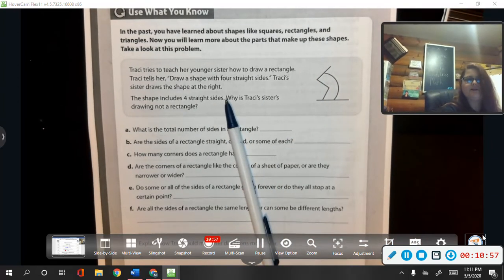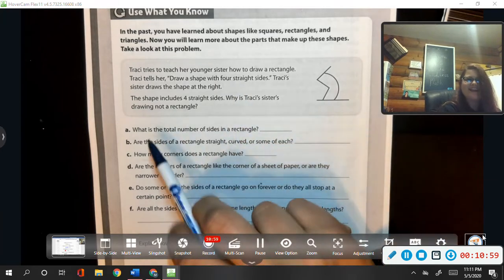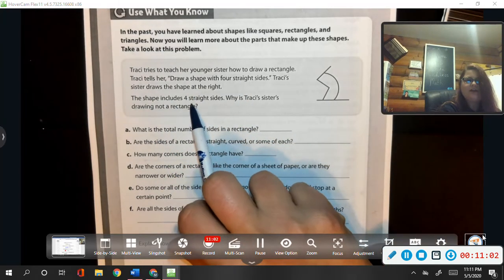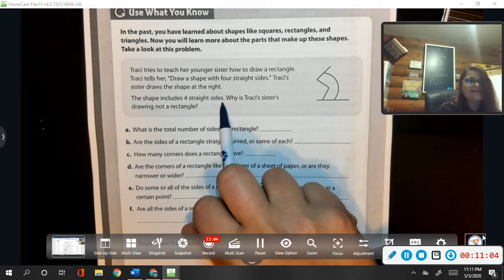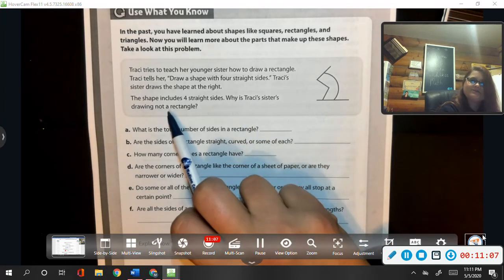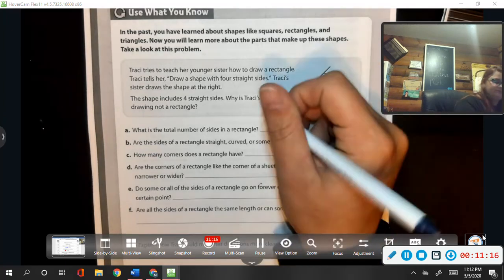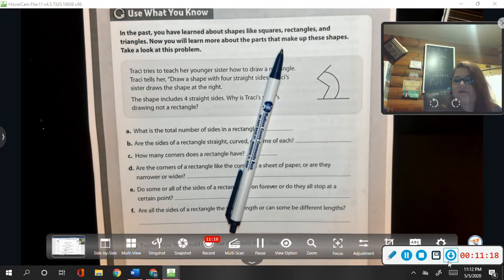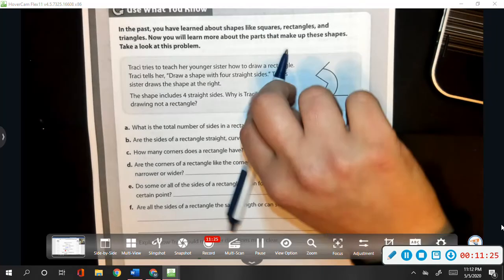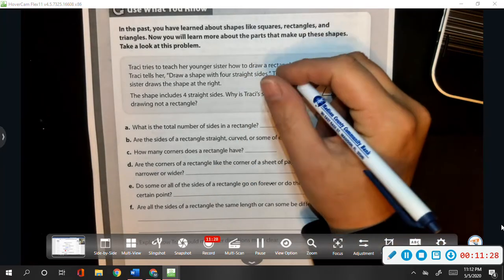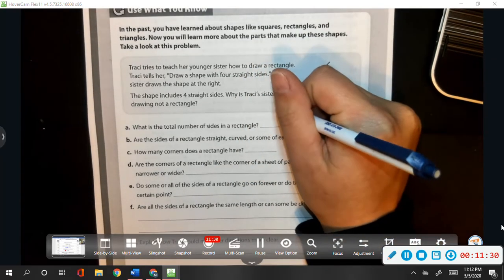So you guys can see me. The shape includes 4 straight sides. Why is Tracy's sister's drawing not a rectangle? Well, what is the total number of sides in a rectangle? We might not be able to keep doing that. Sorry. There we go. Okay. So what is the total number of sides in a rectangle?